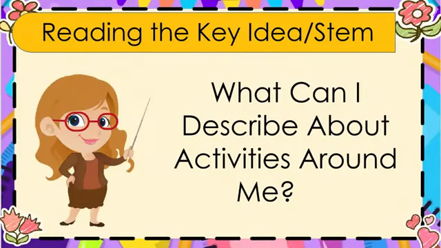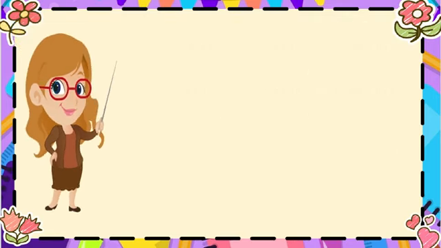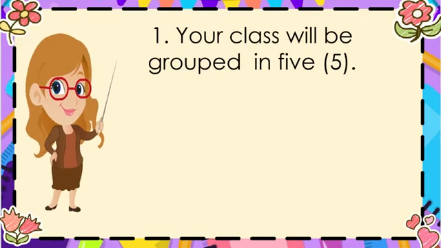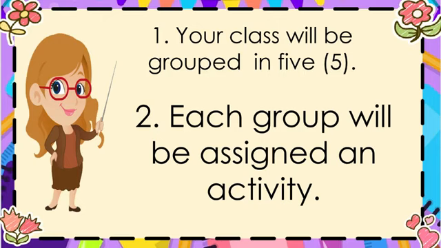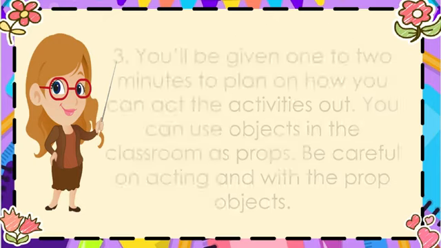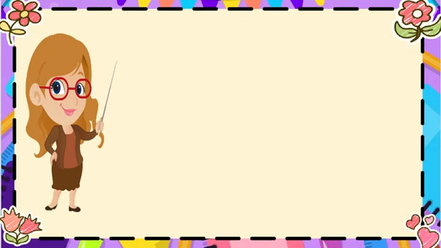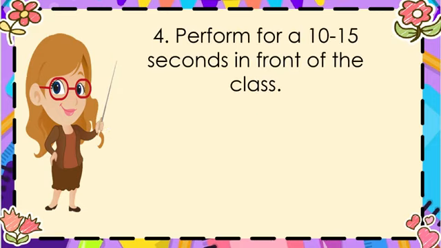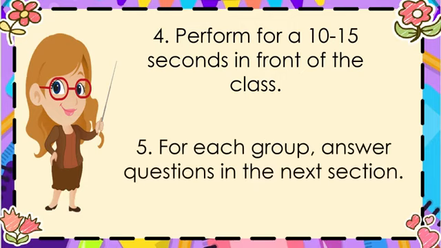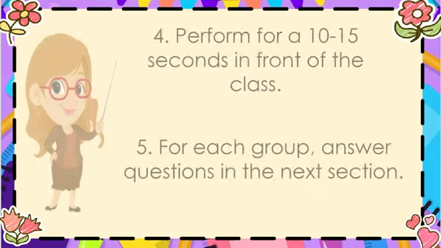What can I describe about activities around me? Your class will be grouped in 5. Each group will be assigned an activity. You'll be given 1 to 2 minutes to plan how you can act the activities out. You can use objects in the classroom as props. Be careful in acting and with the prop objects. Perform for 10 to 15 seconds in front of the class. For each group, answer questions in the next section.